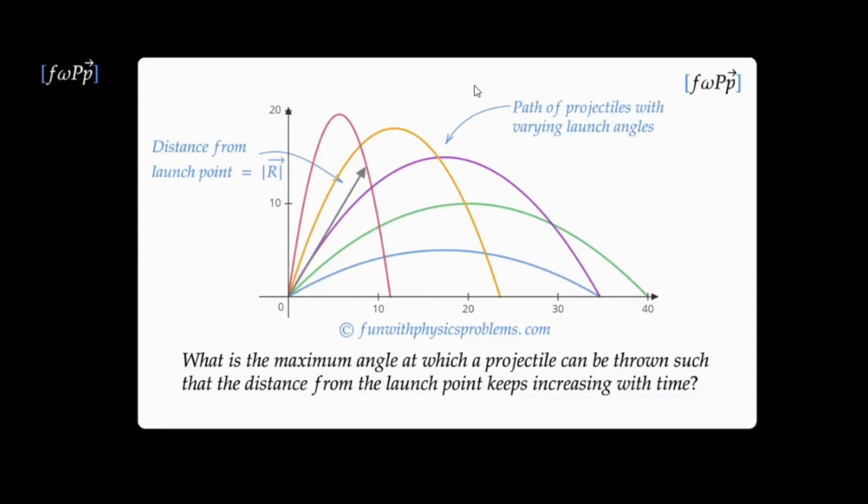If you look at launches that are at a small angle, then the distance from the origin just keeps increasing as the object moves. If you look at a much steeper angle, then initially the distance from the launch point seems to be increasing, it'll reach a maximum somewhere and then it'll start to decrease. So somewhere between the smaller angles of launch and the steeper angles, there must be an angle somewhere out here such that for all angles that are less than this critical angle, the distance from the origin should keep increasing. So that's the point of the problem.